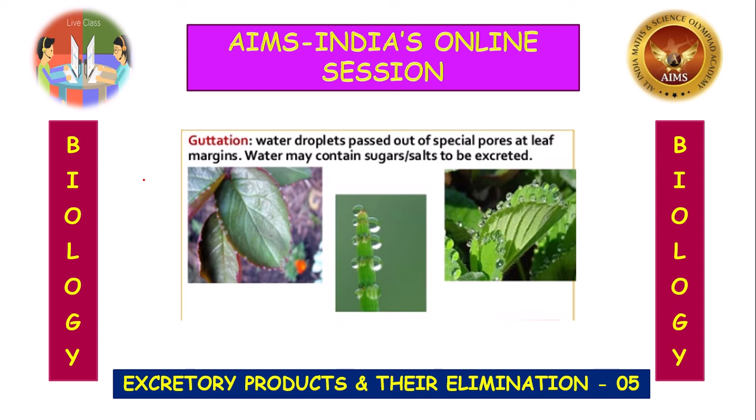The products of photosynthesis are the reactants of respiration. That's why in plants the metabolites, means the products of metabolic activities, are of different types. They are divided into two: primary metabolites and secondary metabolites.